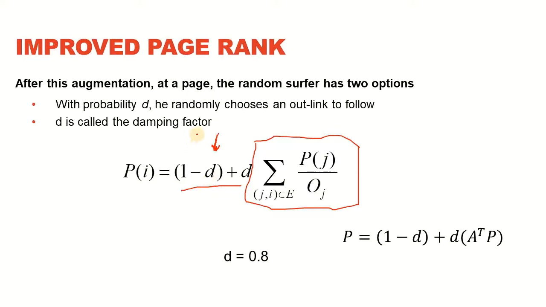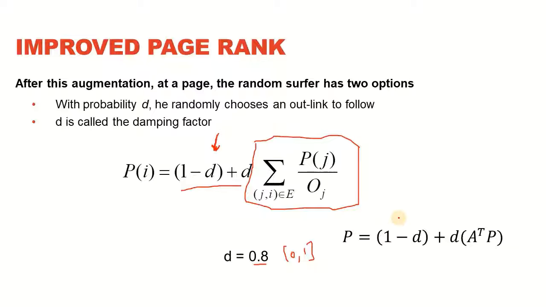D is called the damping factor that is going to be constant throughout the experiment. Its value can be anything from 0 to 1. However, in the same paper, they have suggested that a value of 0.75 or 0.8 is highly recommended.